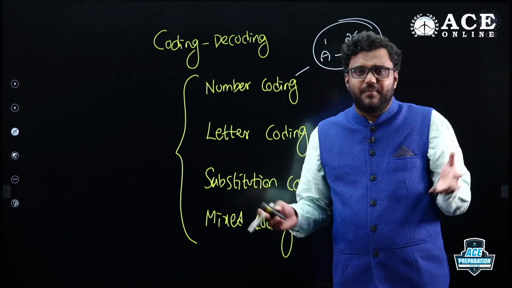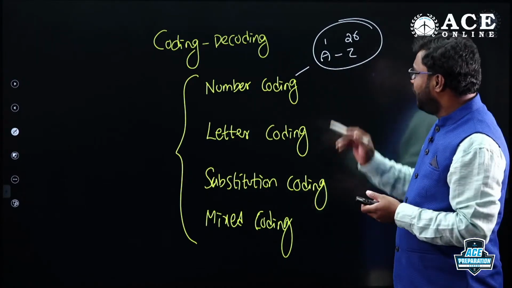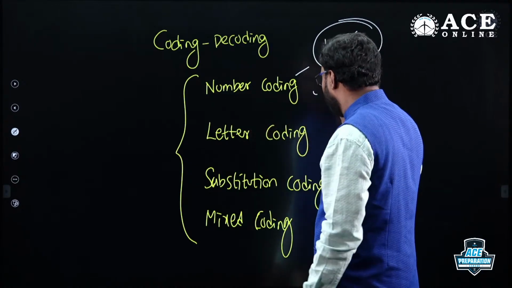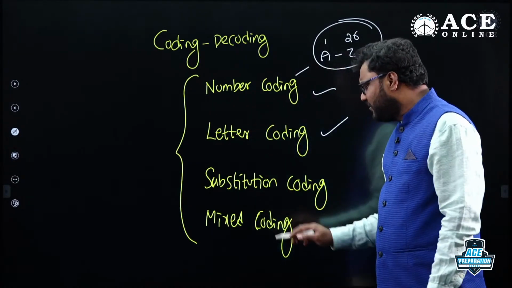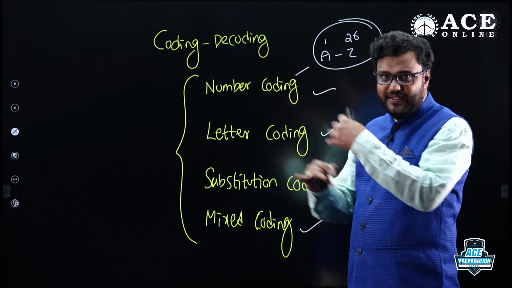If you say, "No sir, I am not able to," okay, no problem. You can write A to Z on paper. You have to know forward code as well as reverse code. Then you can crack number coding and letter coding easily. Substitution coding and mixed coding are very easy. Mixed coding is just comparing the given lines.